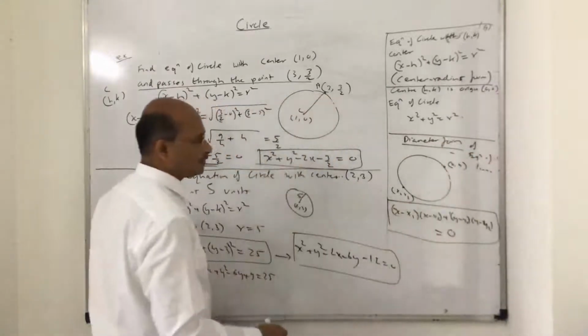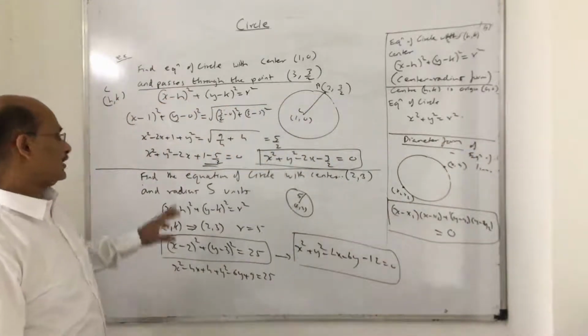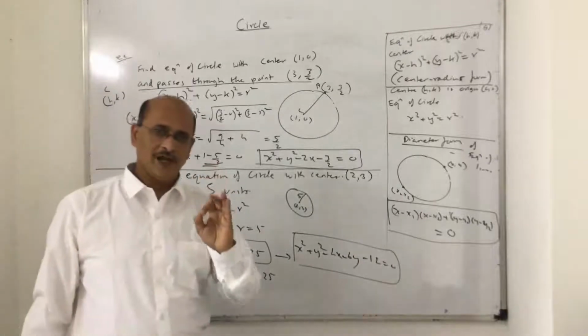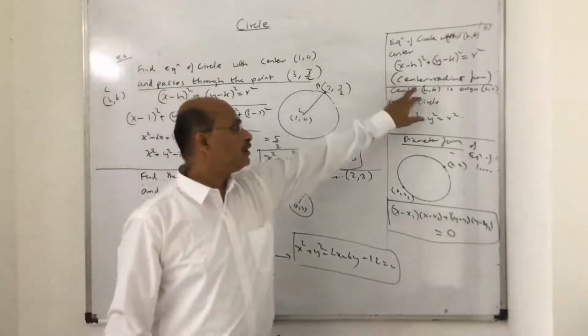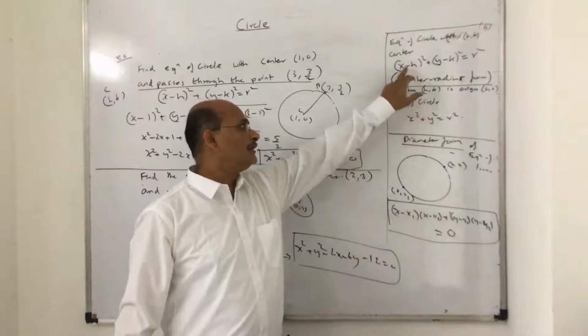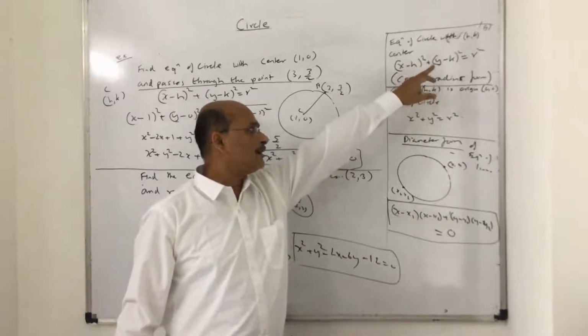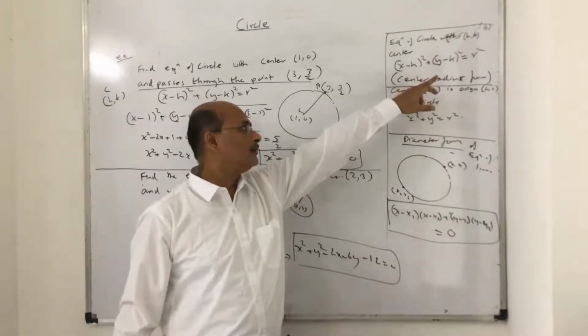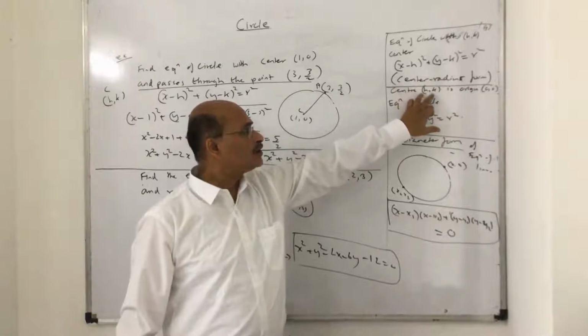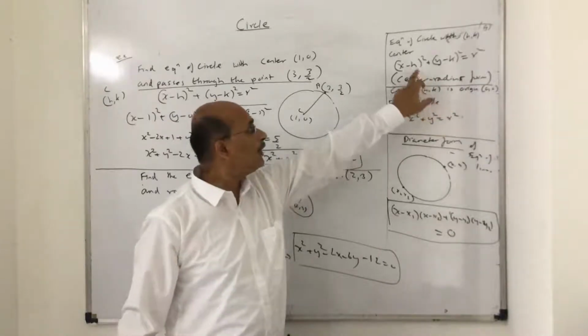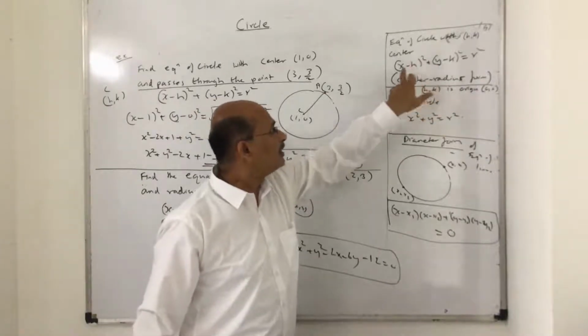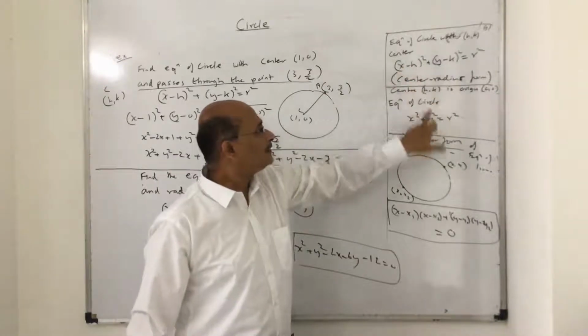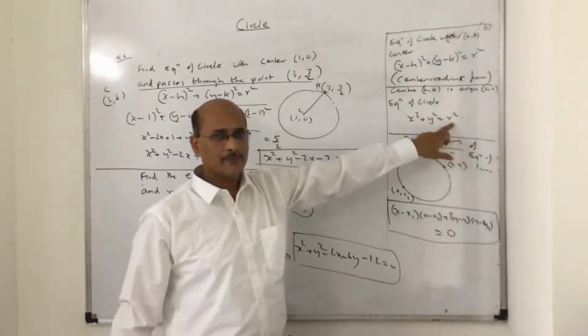You will see an example of this. So understand the first case, whenever the center is given h k, this is the center radius form of equation of a circle, that is x minus h whole square plus y minus k whole square is equal to r square. Okay, if center h k is the origin, that is 0 0, to substitute this, this will become x square plus y square is equal to r square.